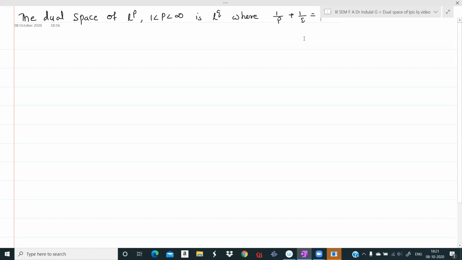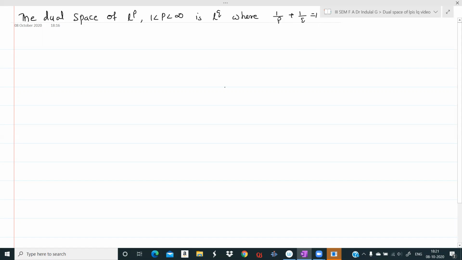In this video, we will show that the dual space of LP for 1 less than P less than infinity is LQ, where 1 by P plus 1 by Q is equal to 1. These numbers P and Q are said to be conjugates of each other.